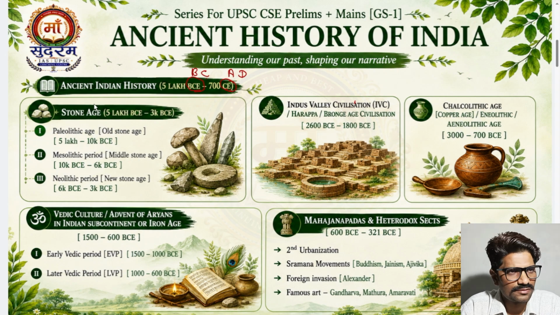Stone Age means they were mostly based on stone, living in caves, using stone tools like this, okay. This is the Stone Age, and its timeline is 5 lakh BC to 3000 BC.